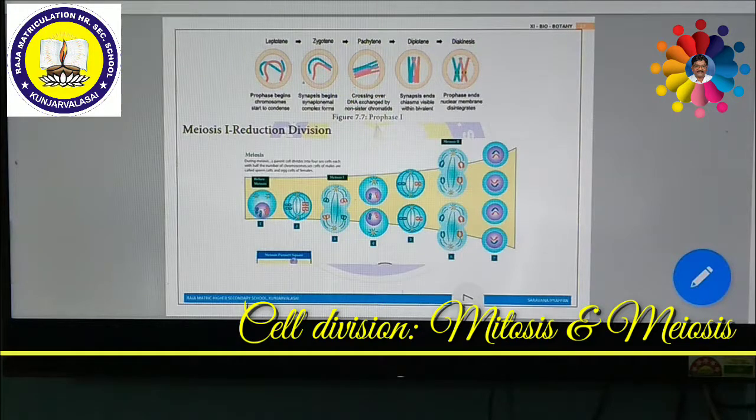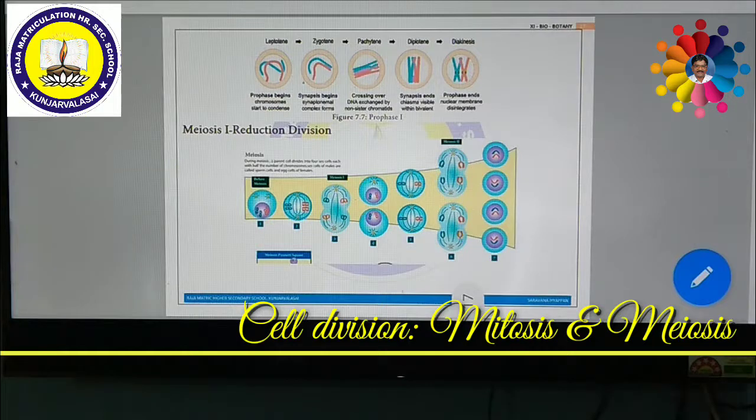Thereafter it is followed by metaphase 1, anaphase 1, telophase 1. After telophase 1, cytokinesis. After cytokinesis, a small interphase. During this interphase, the chromosome number is doubled. Afterwards, meiosis 2 follows.